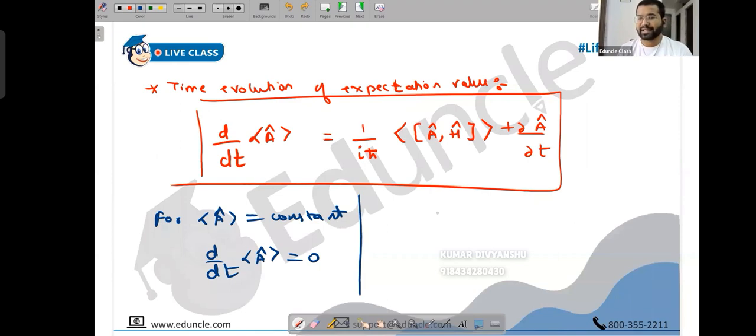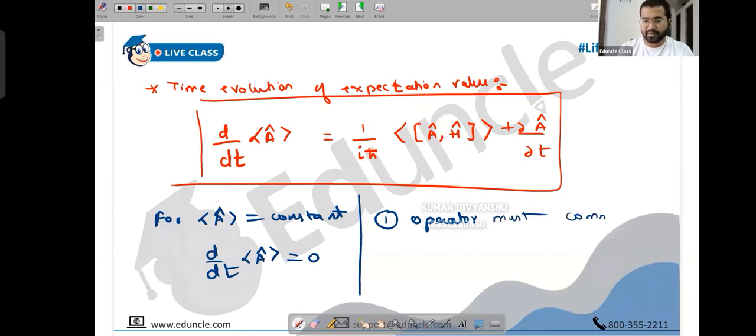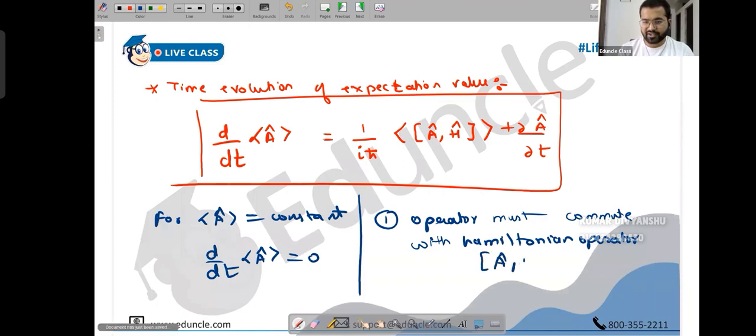So when you say RHS is 0, how can you describe that in English? What happens so that RHS will become 0? Observing this, the operator should commute with the Hamiltonian operator. Commutator is 0, but with whom? With the Hamiltonian. That's the first thing, so that the commutator of A cap and H cap becomes 0.